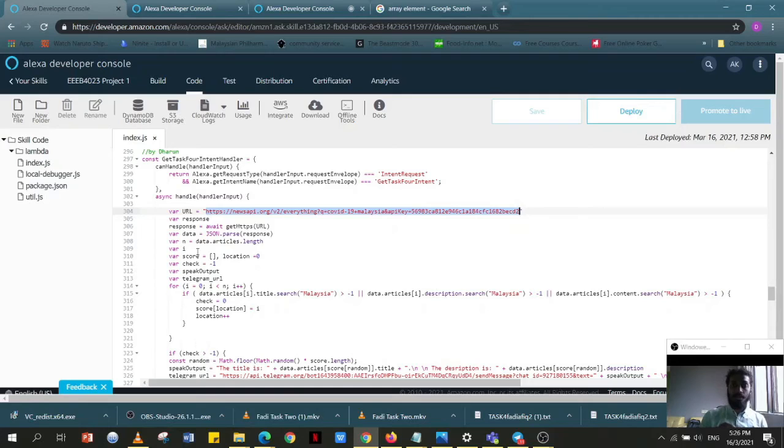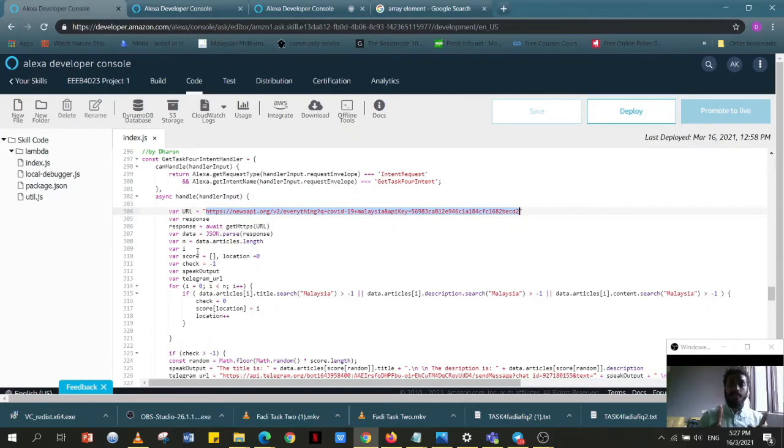When it searches, if it contains the term Malaysia, the output will not be -1. That is how the search function works. It will search for the substring under that specific title, and if it does contain the substring, the output will not be -1, and vice versa: if it does not contain it, the output will be -1. So for each article, if the title or the description or the content contains the term Malaysia, the output will not be -1. Then it will move into the if block, and check will be set to 0.